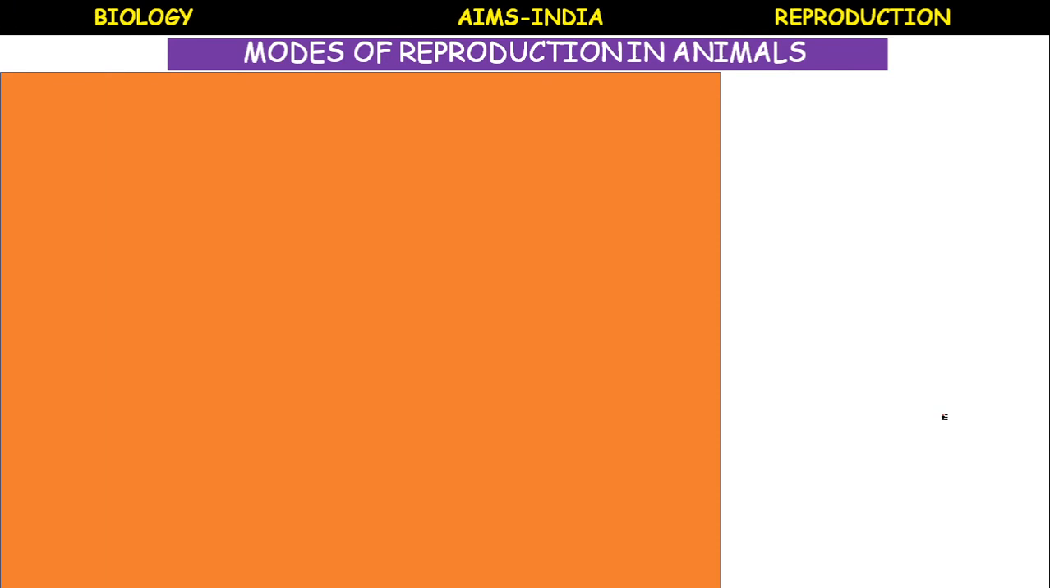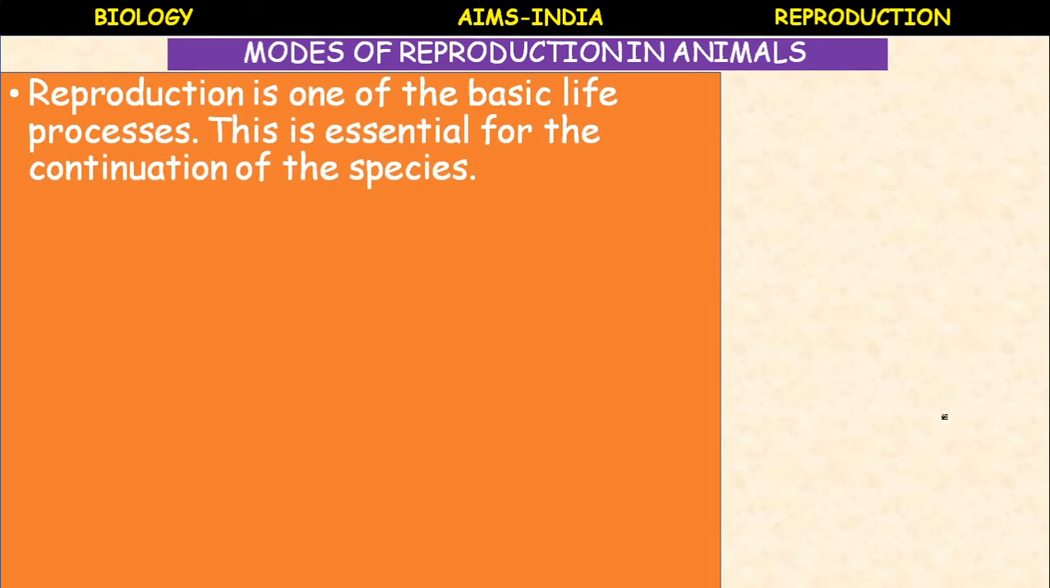Next, modes of reproduction in animals. What are the methods of reproduction? Reproduction is one of the basic life processes. This is essential for the continuation of a species. In the beginning itself we have learnt.